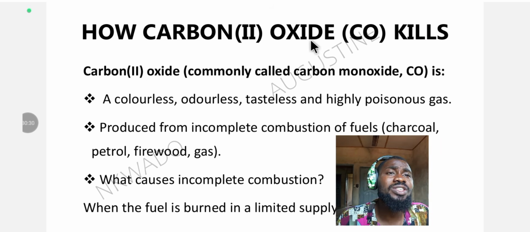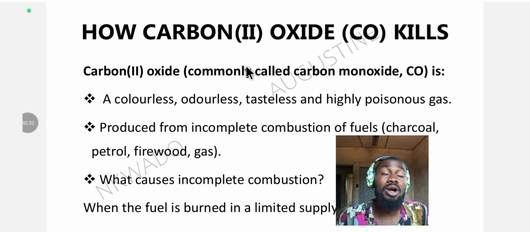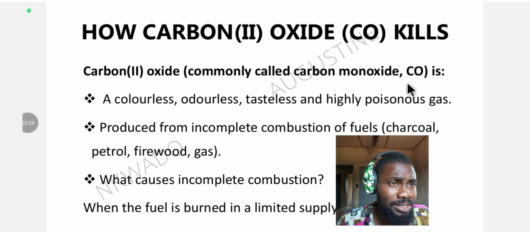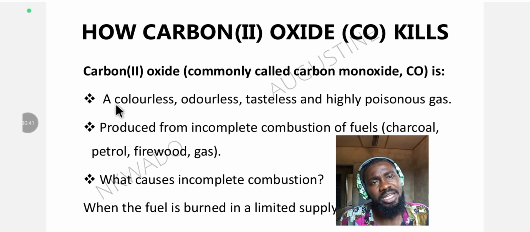Now, let's understand the concept of carbon monoxide, how it forms and how it kills. How carbon II oxide, CO, or carbon monoxide, kills. Carbon II oxide, also called carbon monoxide, which is CO, is a colorless, odorless, tasteless, and highly poisonous gas.